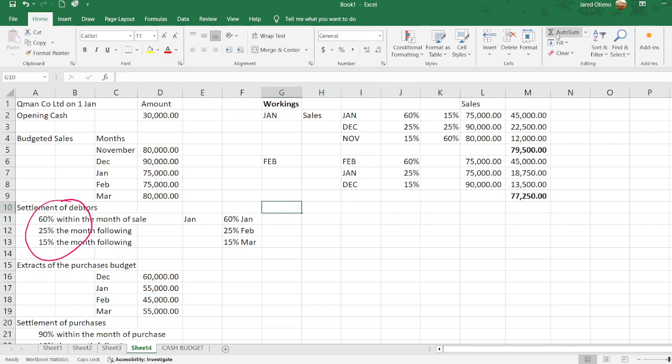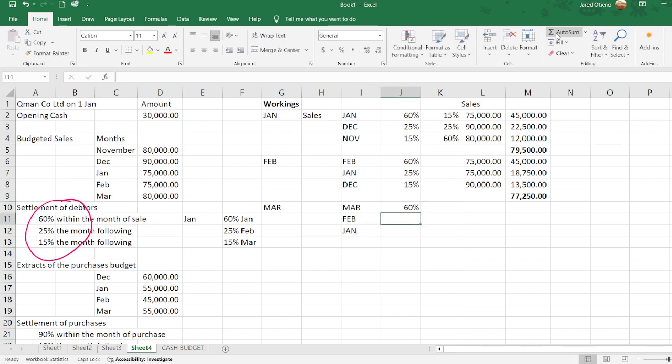Then in the month of March, we will also have sales from that particular month of March, we will also have cash coming from the previous month of February, and then another cash coming from the other previous month, the month of January.